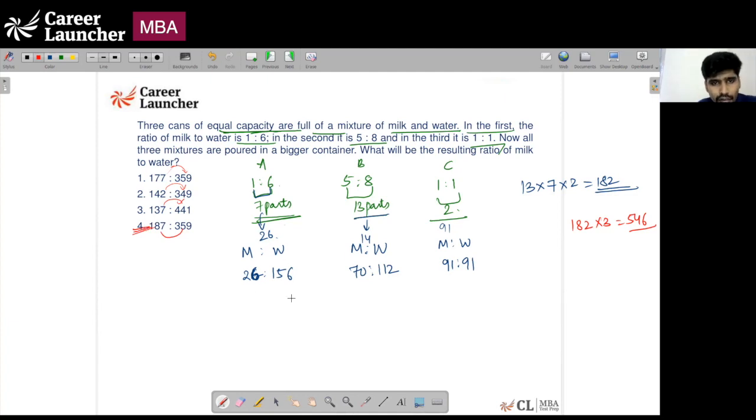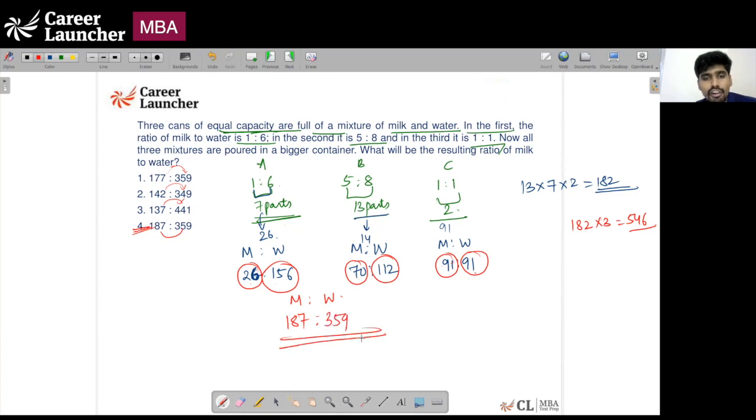Otherwise, if you want to find the consolidated milk to water ratio, milk is 26 plus 70 plus 91, which is 161 plus 26, which is 187 parts. Water will be 156 plus 112 plus 91. Huge calculation. This is 268, and 268 plus 91 is 359.